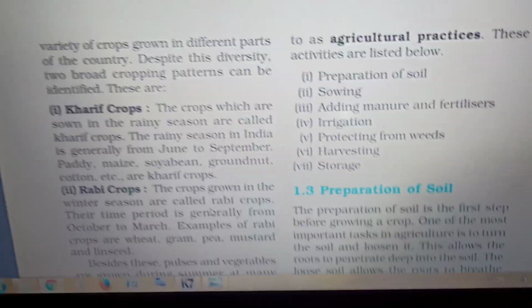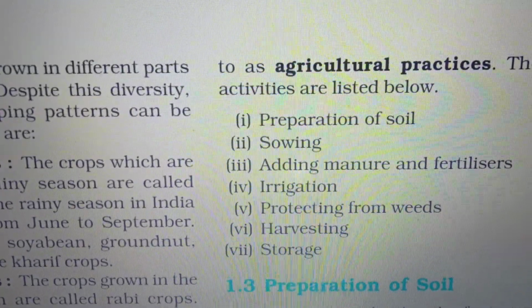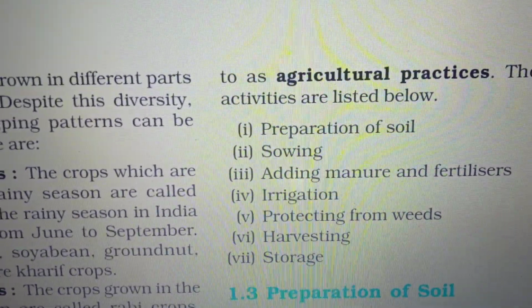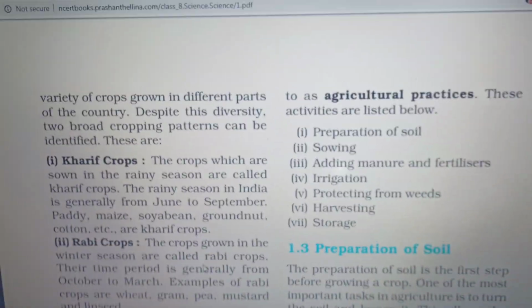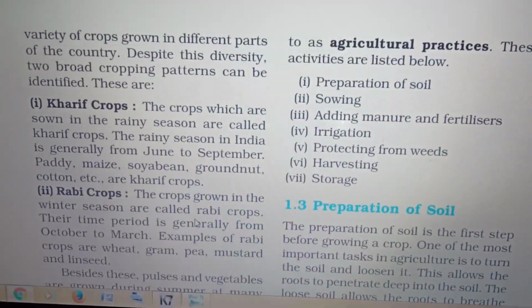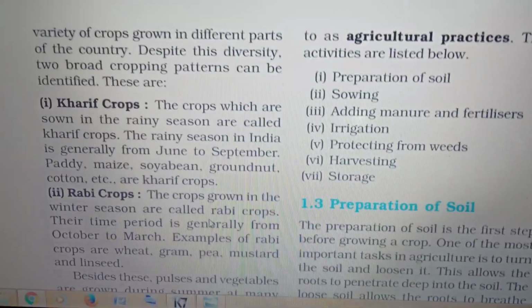A list of activities is given in your book: preparation of soil, sowing, adding manure and fertilizers, irrigation, protecting from weeds, harvesting, storage. All these we are going to discuss one by one, but today we'll see about preparation of soil and sowing. Okay, preparation of soil.